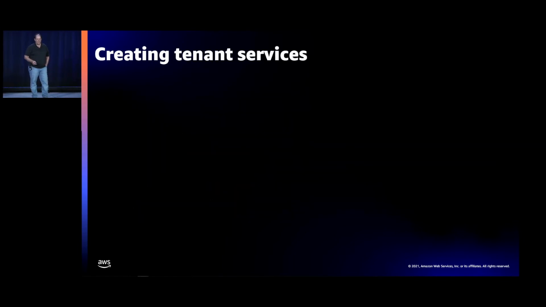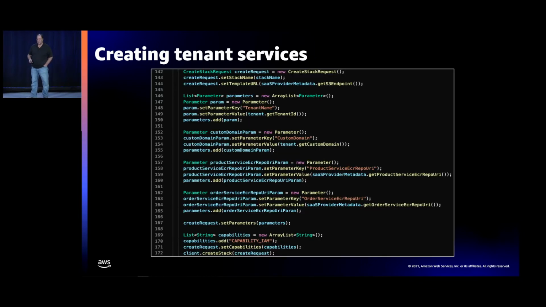But now when we get into that creating tenant services flow, things get a little tricky. And this is where hopefully I'll weave this together in a way that the dots will connect for you, but if they do connect, it will make it much easier for you to navigate the repo and know what's going on when you go to get the reference architecture. So hopefully this is, well, good luck. Hopefully you can read it. We'll see if I put too much, if it's too fine print.